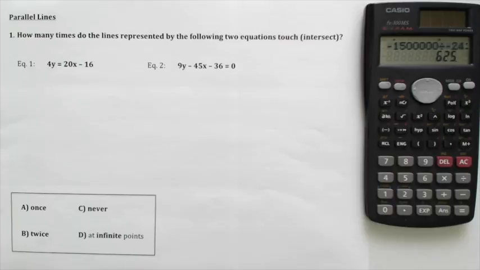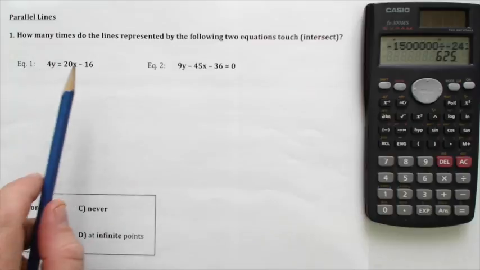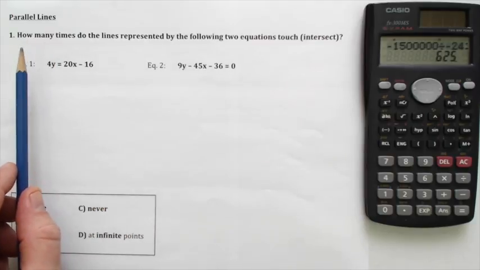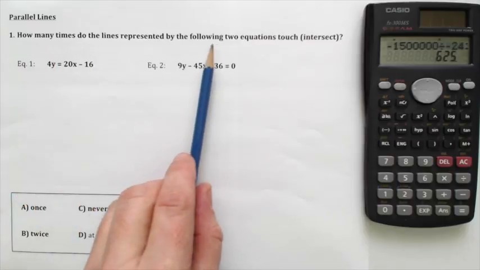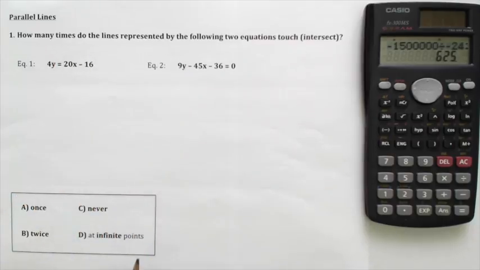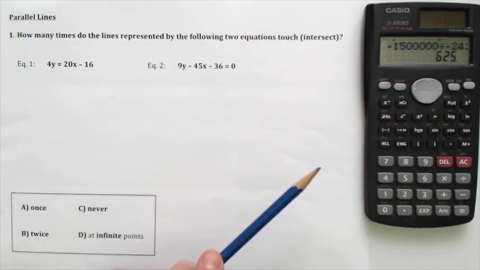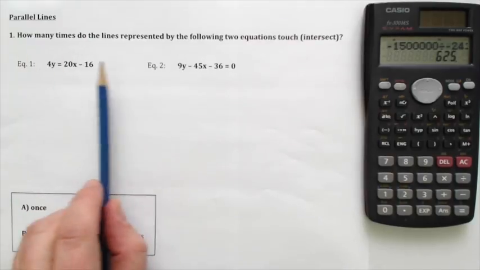Hey guys, we're going to take a look at parallel lines now, and you saw from the video that one of the questions that comes up is they like to ask us, particularly in the multiple choice section of exams, how many times lines might cross. They don't word it that way. They say, how many times do the lines represented by the following two equations touch or intersect each other? Sometimes they'll say, how many solutions are in the following system of equations.